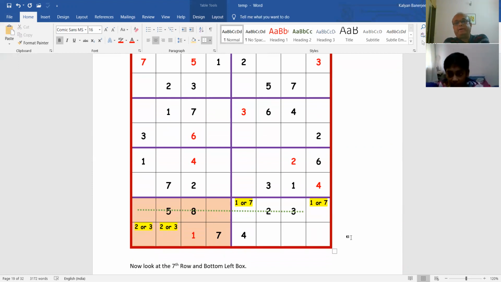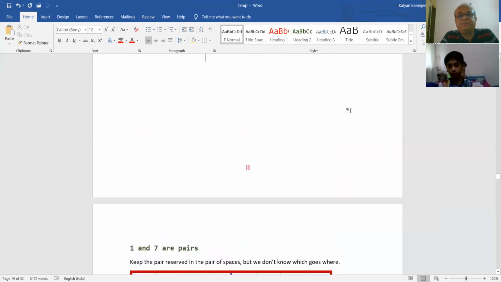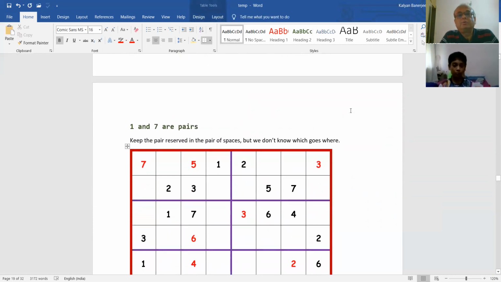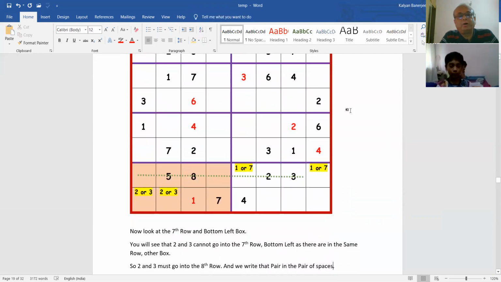So this is called a pair. So 1 or 7, 1 or 7. When will we know? We will know it later. So we have half filled this in, not completely, because we are not sure. Now, the next one is, look at this bottom left box.